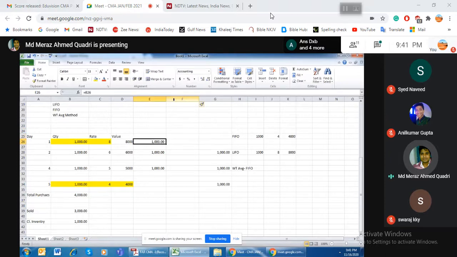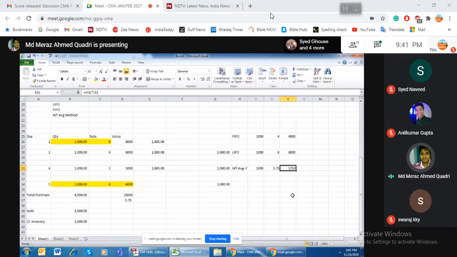So the total is how much? 23,000 is the total. Now what is the average rate? Divide by 4. So the average rate is 5.75. If I have 1,000 left, I can say that under the weighted average, my inventory value will be 5,750.